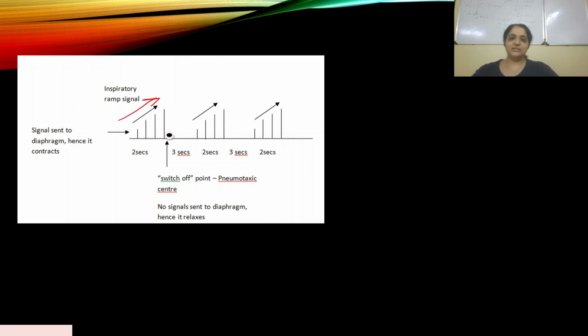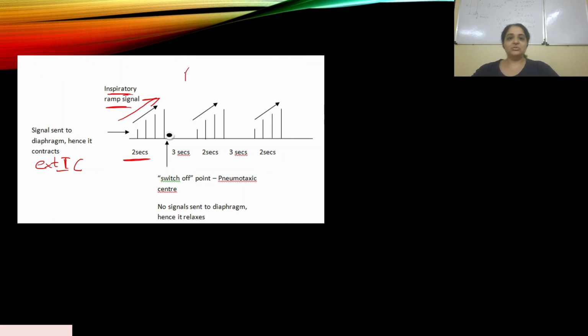This is called an inspiratory ramp signal, and so air moves in slowly and increases. This inspiration process lasts for 2 seconds. At that time, a signal is sent to the diaphragm and the external intercostal muscles, and so they contract and inspiration happens.